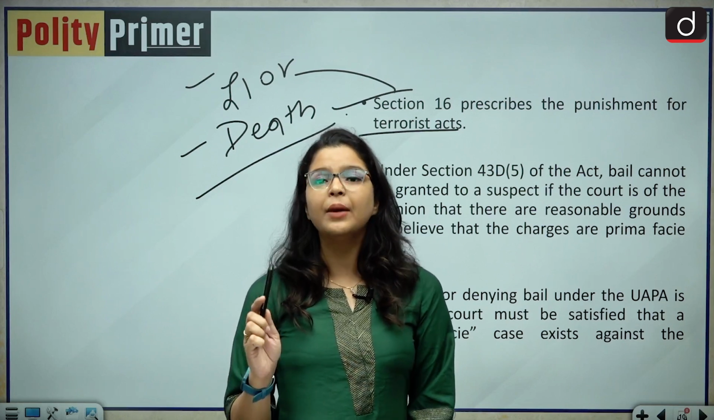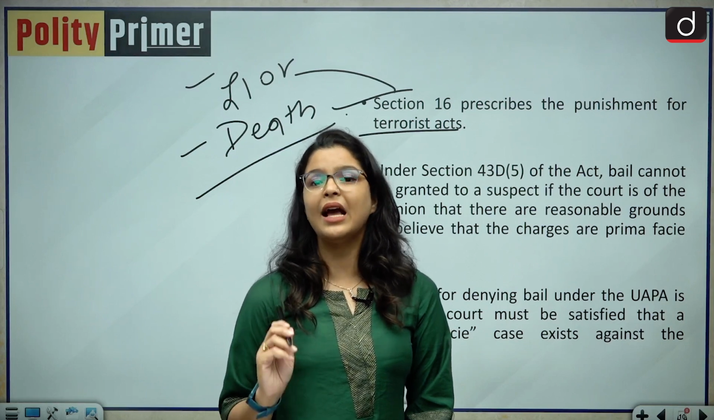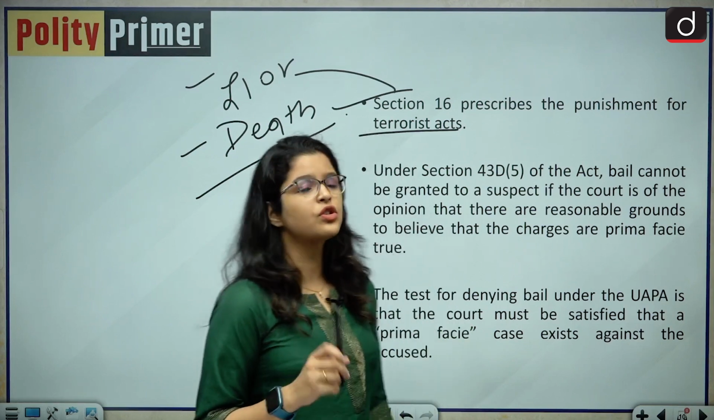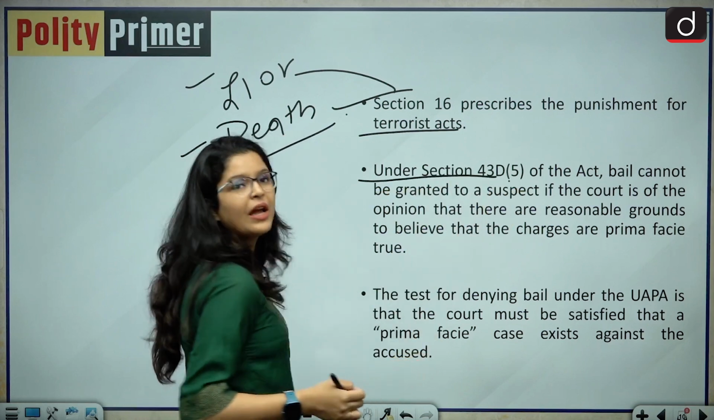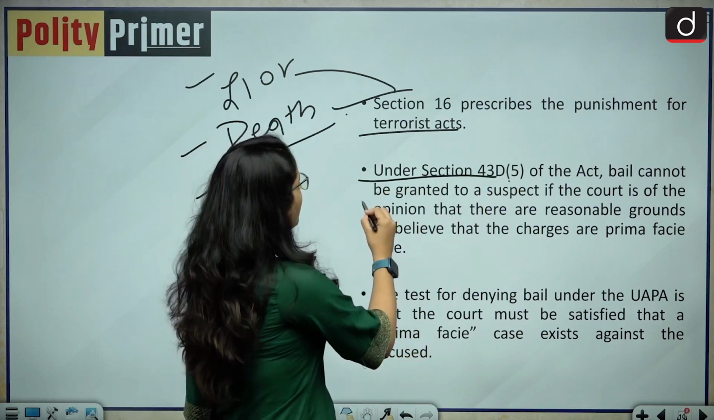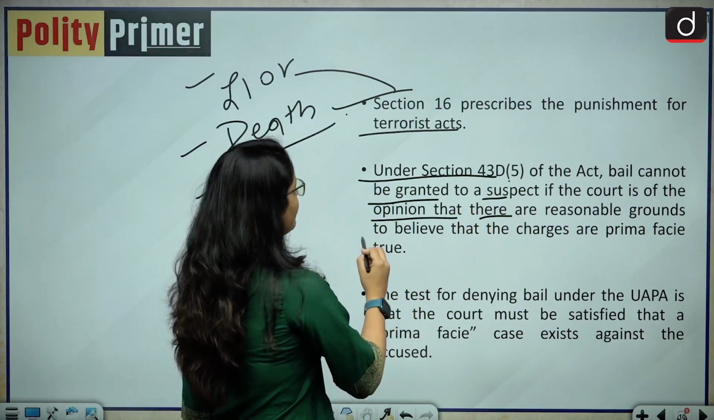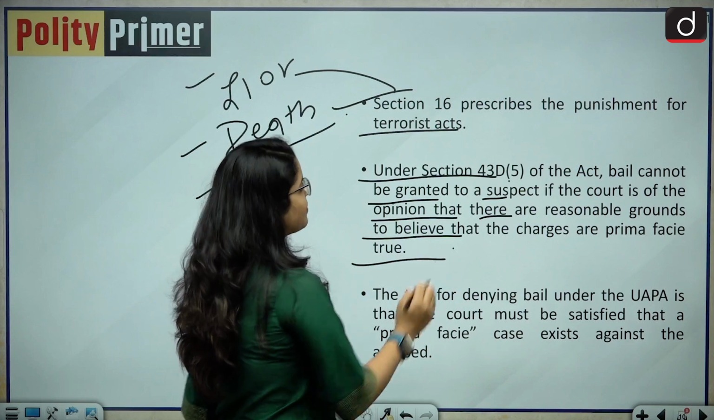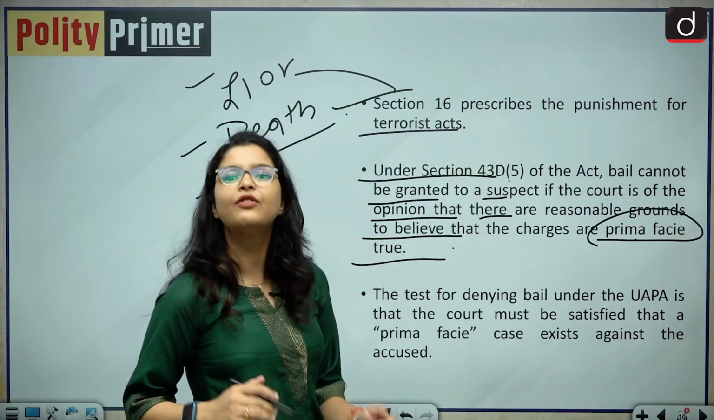Then there is one important provision which is in news and which is highly debated as well, and that is the provision of bail under section 43 clause D subclause 5 of the Act. Bail cannot be granted to a suspect if the court is of the opinion that there are reasonable grounds to believe that the charges are prima facie true. So let me explain this in very simple language.